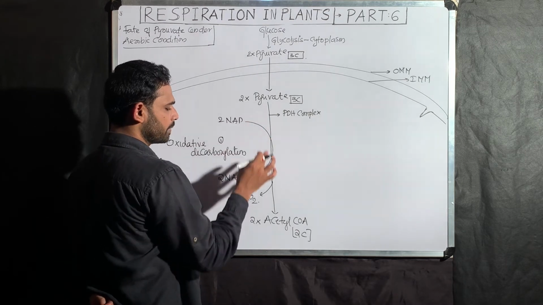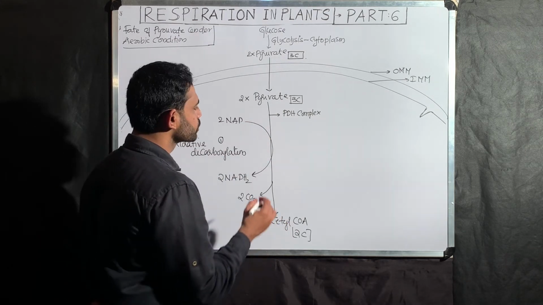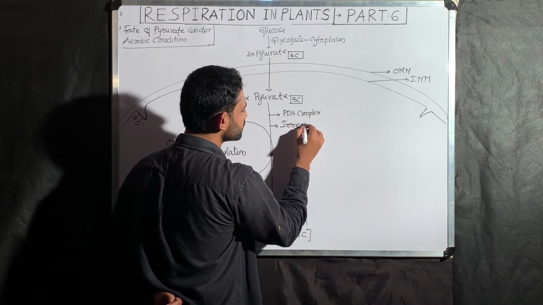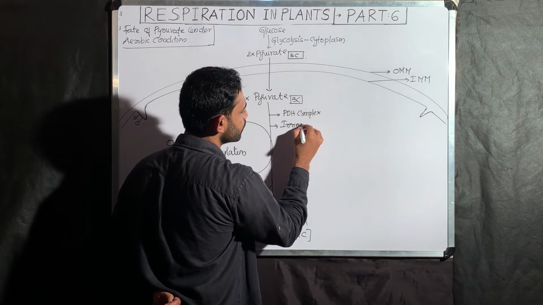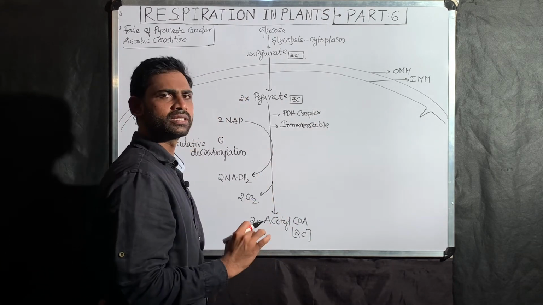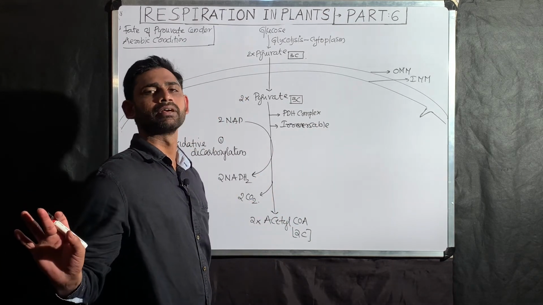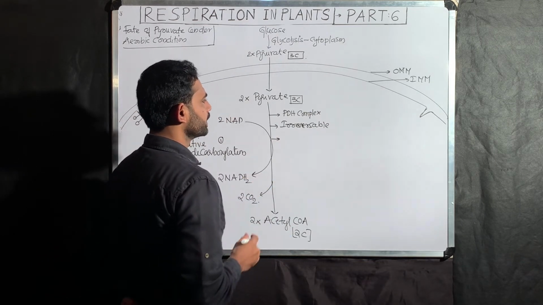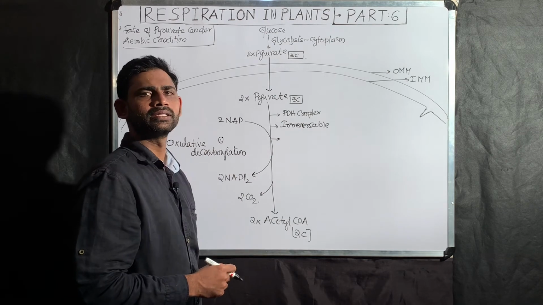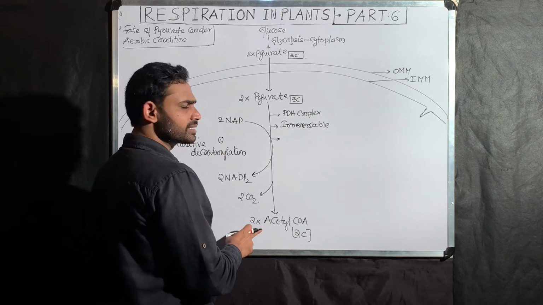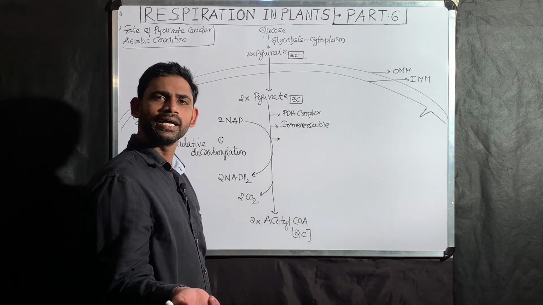This conversion, pyruvate into acetyl-CoA, is a completely irreversible step. In the animal's body, this conversion is completely irreversible. So that is one. Next point: pyruvate, where is it coming from? Pyruvate came from glycolysis. This acetyl-CoA is going to start the Krebs cycle.